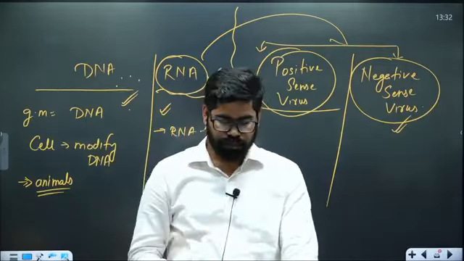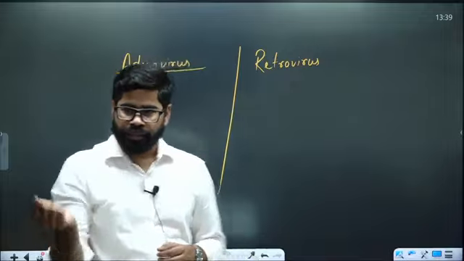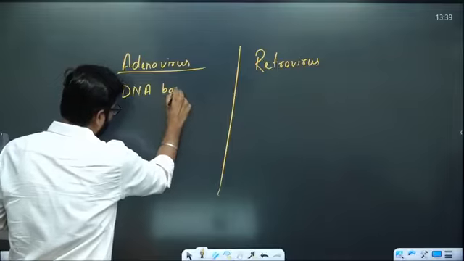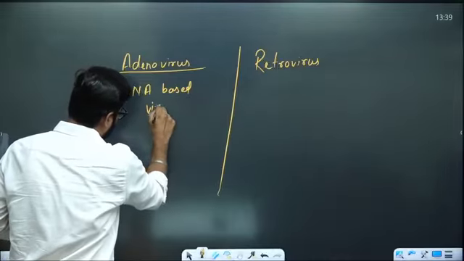These are 4 different types of viruses. Now, I have given you one such example, that a double strand DNA virus is adenovirus. Now, try to understand what is the difference between adenovirus and retrovirus. See, adenovirus is a DNA based virus.